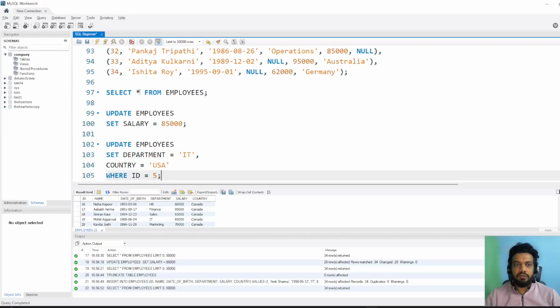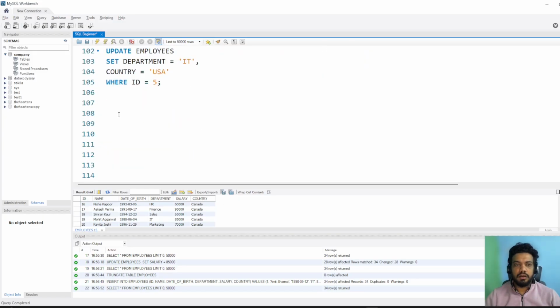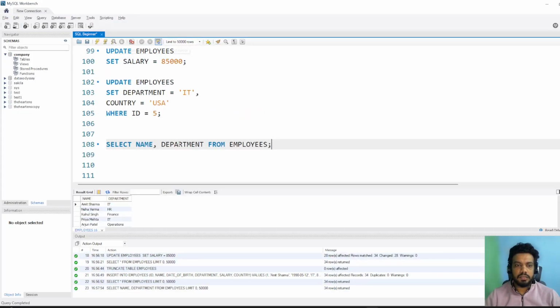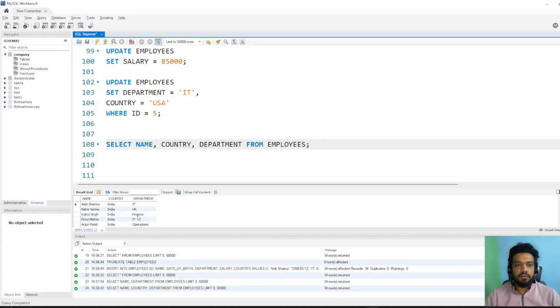So earlier, when we were running select star from employee, it means show me all the data. But now if I just want name and department, I'll write select name, comma, department from employees and let's run this. So now I'll get two columns only. If I want maybe country as well, I can write country, department, and let's run this query. So now I will get three columns. So whatever columns you need, you just mention and then run it.